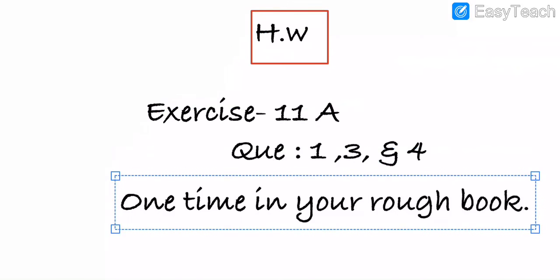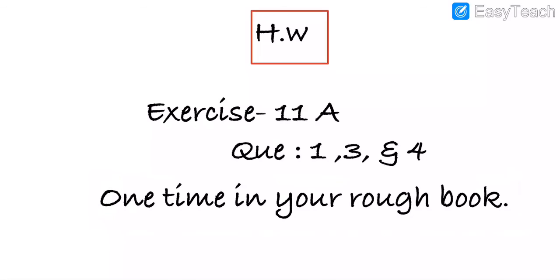Note down this today's homework, my dear students. Today's homework is exercise number 11a, question number 1, 3 and 4, one time in your rough book. Understood? I hope you all have understood, my dear students. Got my points? So note down this 2 days homework, my dear students, and then we will move on further.